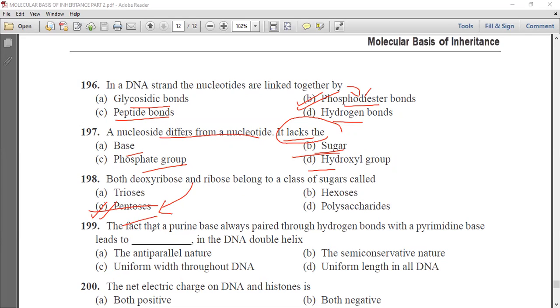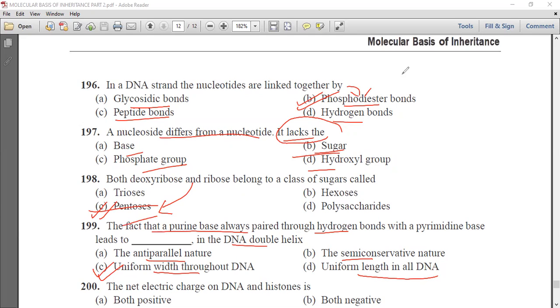Next question is, the fact that a purine base always paired through hydrogen bonds with a pyrimidine leads to dash in the DNA double helix. The antiparallel nature, the semi-conservative nature, uniform width throughout DNA, uniform length in all DNA. So the correct answer is uniform width throughout the DNA.